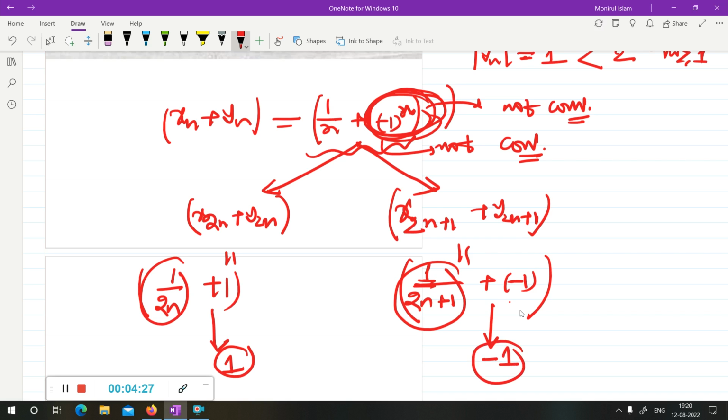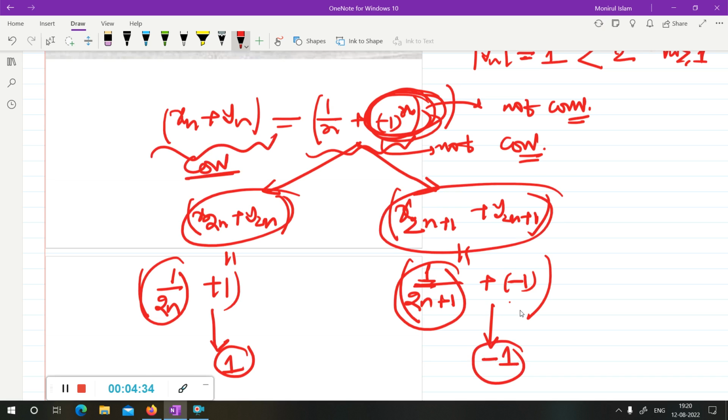So if you assume this sequence is convergent, then all its subsequences come to the same limit. But this one comes to 1, and this one comes to -1. So how can it be convergent? It is not convergent. This sequence is not convergent.